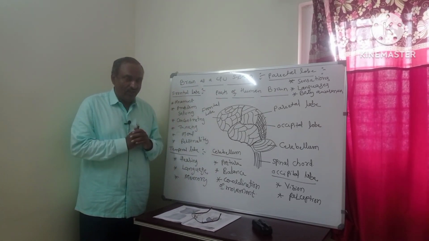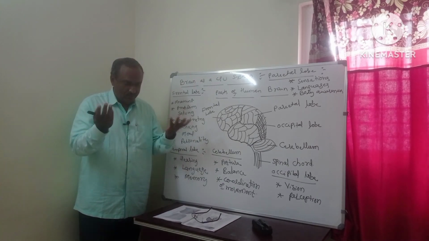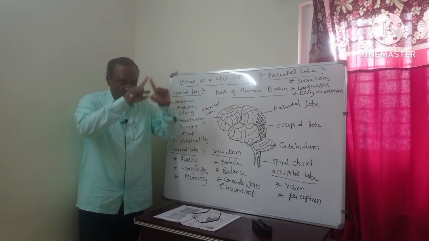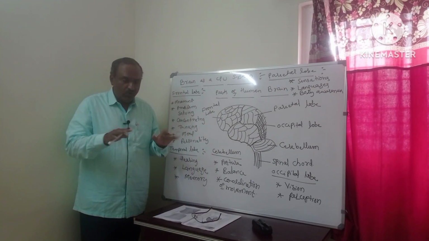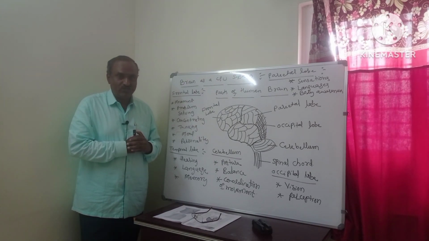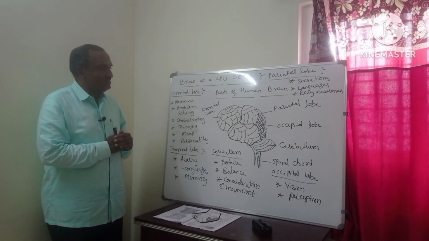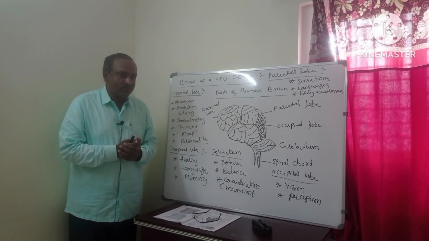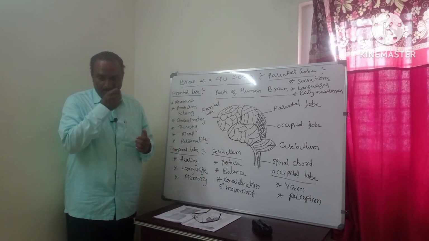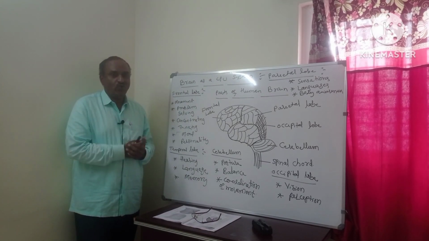The monitor is like a display, displaying messages. Keyboard is an input device, monitor is an output device, and the central processing unit will process whatever data.